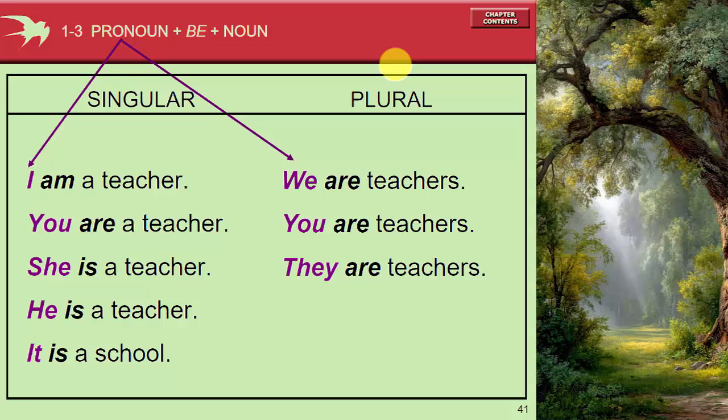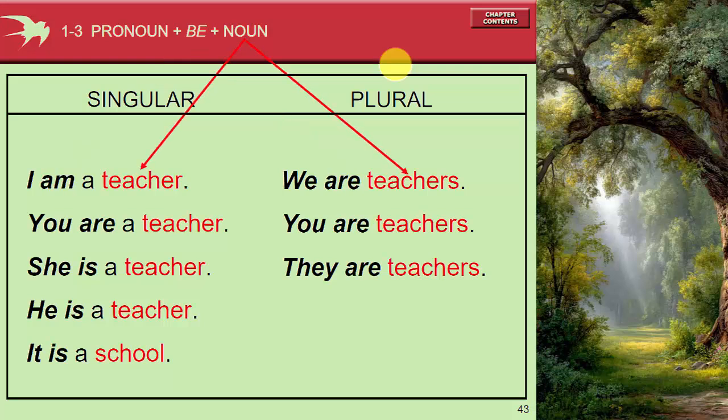I, you, she, he, it, that's singular pronoun. Pay attention to you. You can be both plural and singular, and we use are. If plural, we use are. If singular, we use am, are, is, depending on the subject.